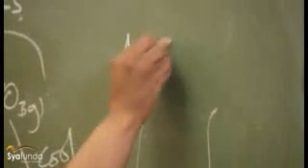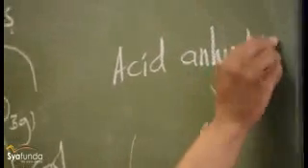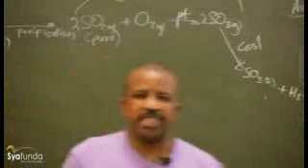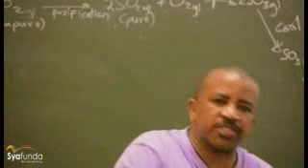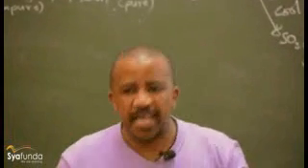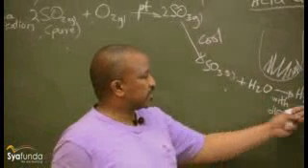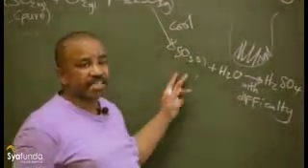Acid anhydride. What is an acid anhydride? It's any substance that dissolves in water. When it dissolves in water, it forms an acid. For instance, SO3 dissolves in water. It forms H2SO4. So SO3 is the acid anhydride.